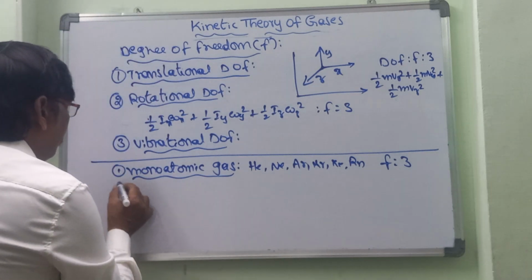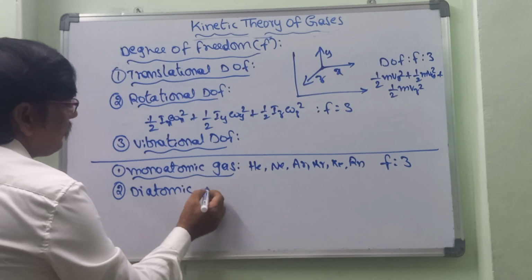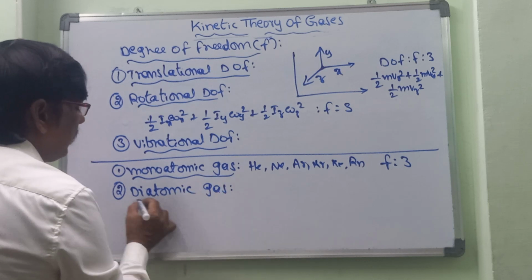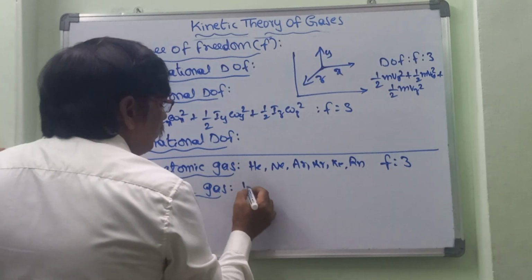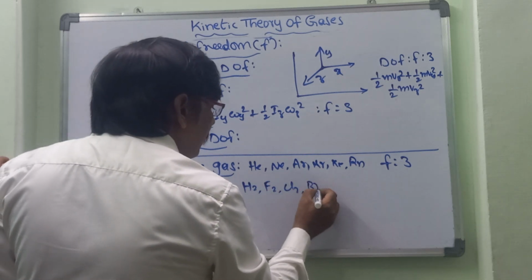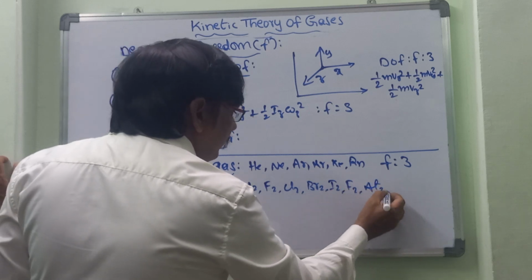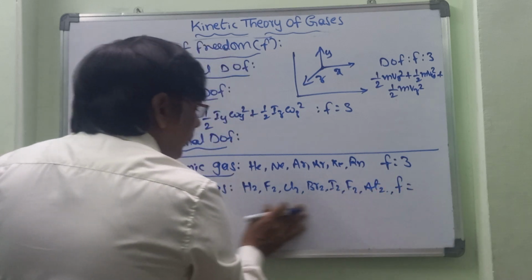In terms of diatomic gases, what are those diatomic gases? Hydrogen, fluorine, chlorine, bromine, iodine. These things we can call diatomic gases.